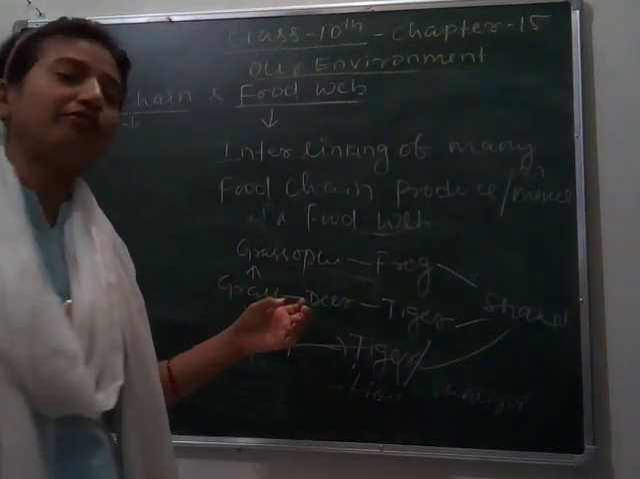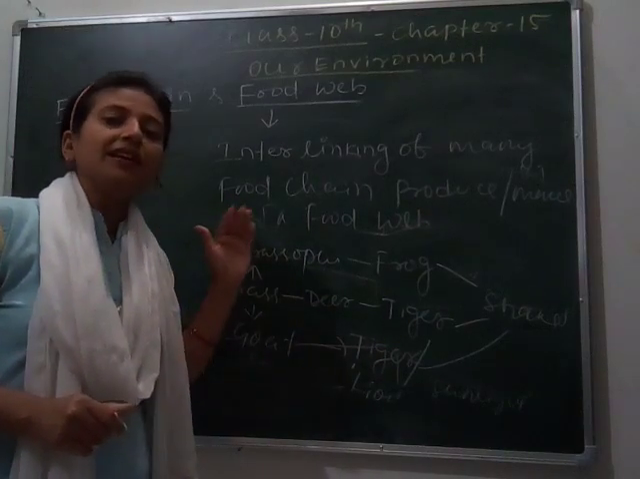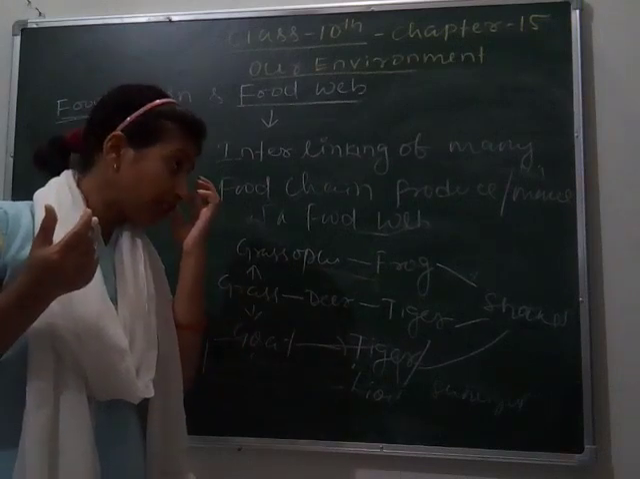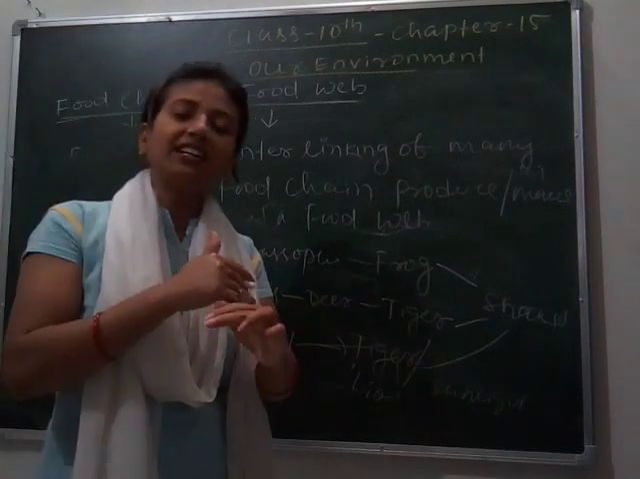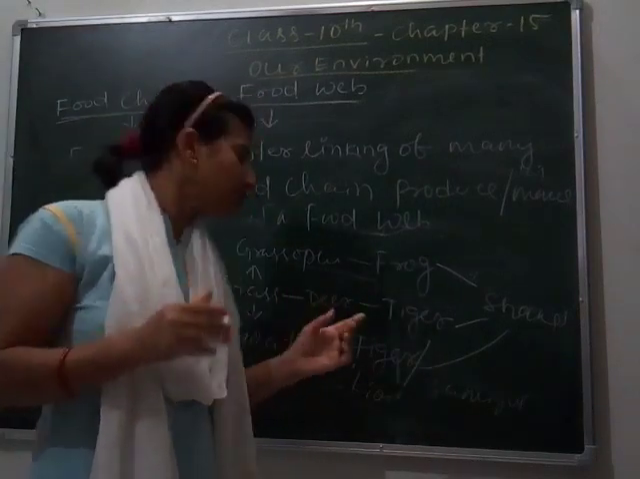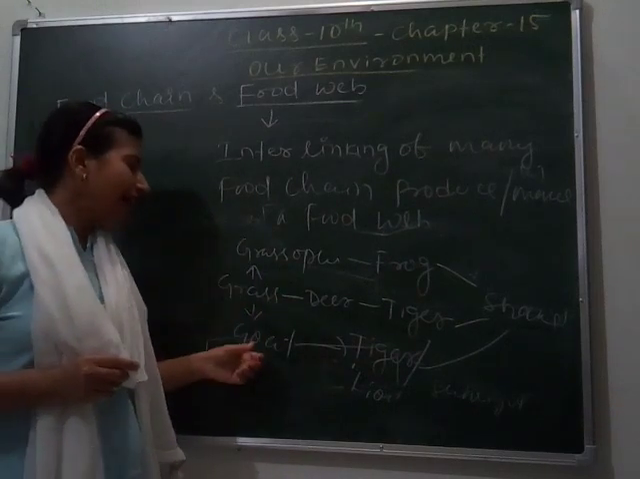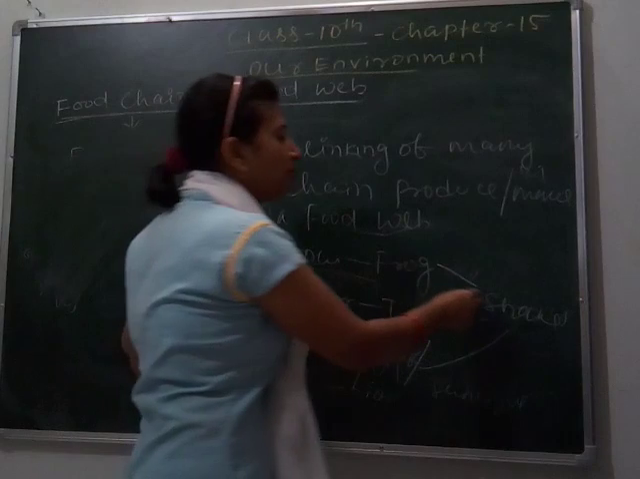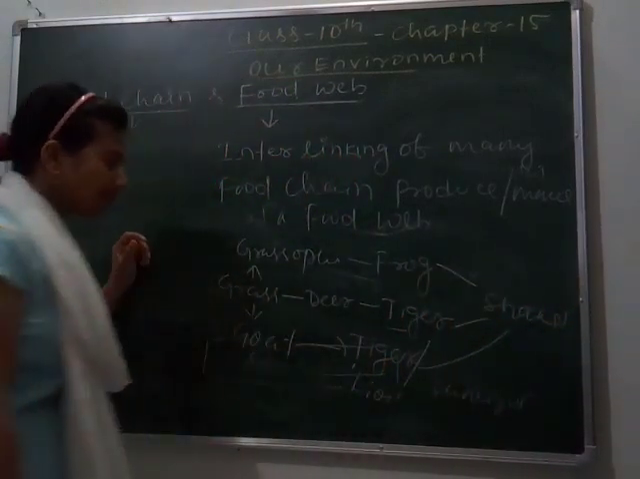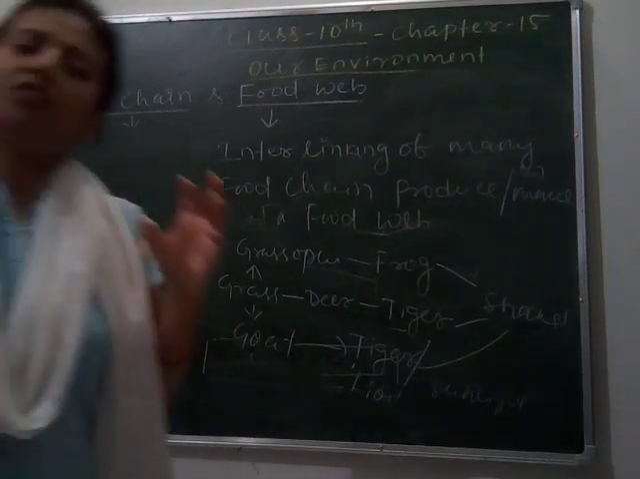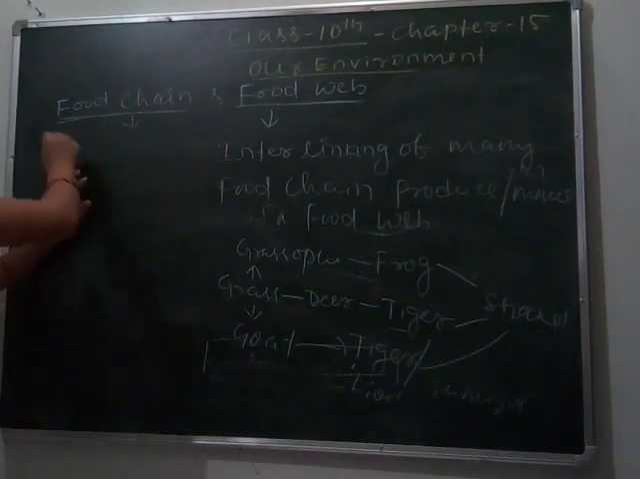So how do we define a food web? A food web is the interlinking of many food chains. It means when a species of a single trophic level is eaten by many organisms, and they interlink with each other. Suppose grass is not only eaten by deer, grass is also eaten by grasshopper and goat. Here the food chain will go long, and here the food chain is short, here also the food chain is short. So this type of short and long food chains interlink together and make a food web. So this is about food chain and food web.